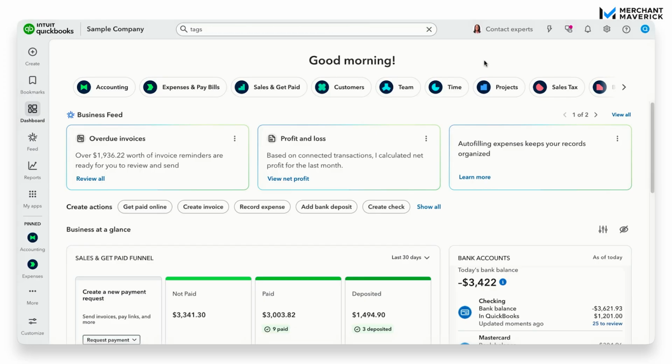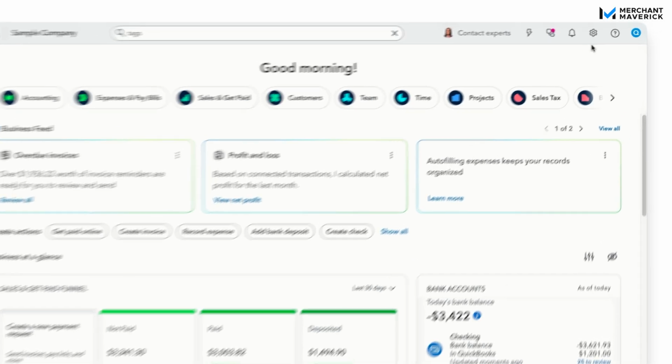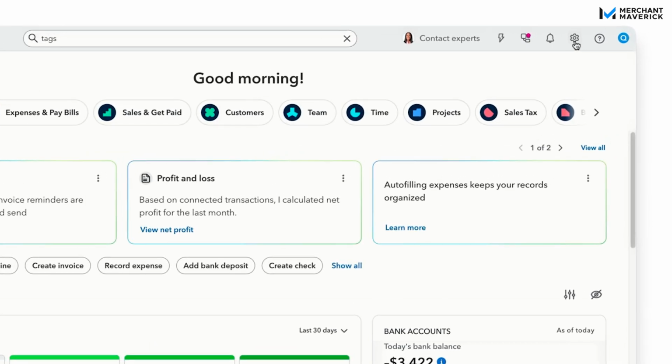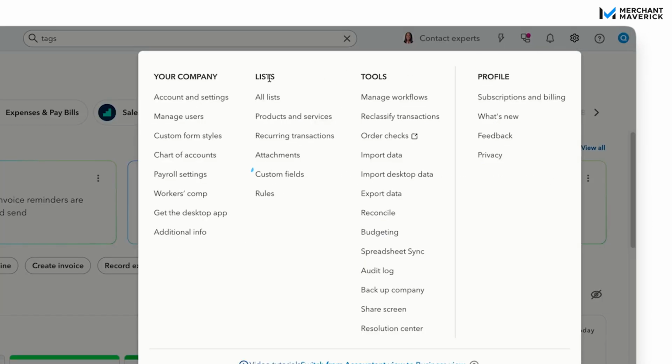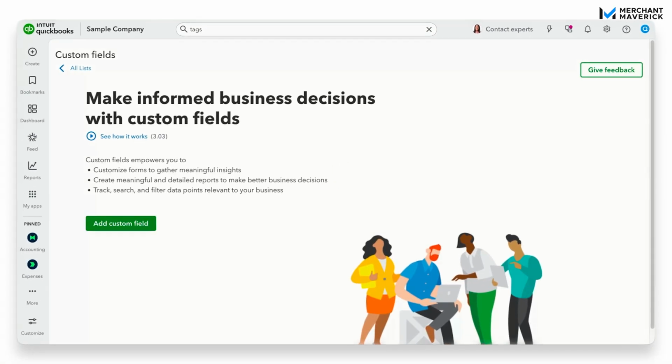First, you're going to want to find where custom fields are. It's really easy. Go to the top right corner, click the gear icon. On the list drop down, you're going to see custom fields. Just click right there. Now, if you don't see this option, make sure you're in the right company file and that you have admin access. Also, keep in mind that while this feature is available on all QuickBooks Online plans, there are some limitations. So if you plan to use this feature a lot, you might want to evaluate what's included in your plan and upgrade if needed.